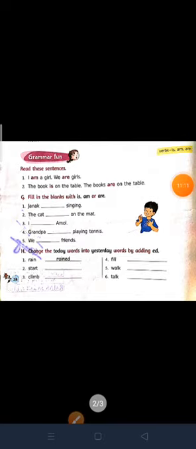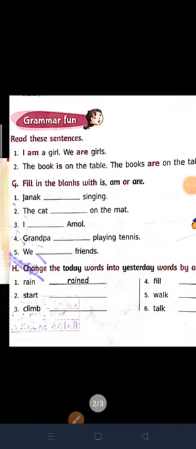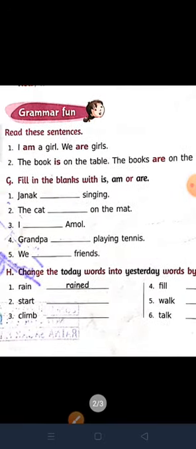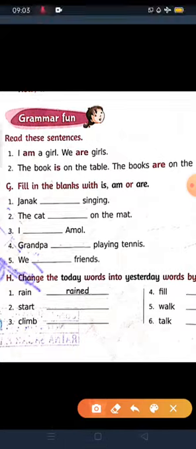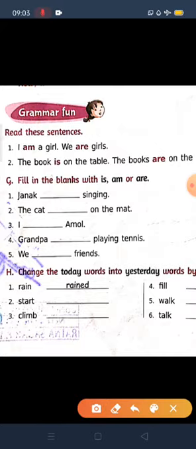That's it children. Now we can do the exercise. Okay, hope all of you understood it. So look at the sentence here children. Fill in the blanks with is, am, are. Children, you can easily now fill in these blanks without taking help of me or your parents.